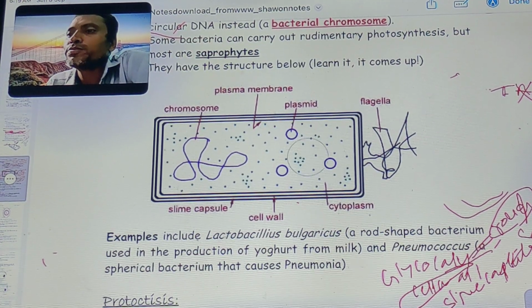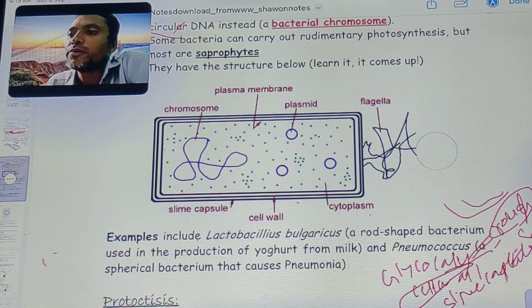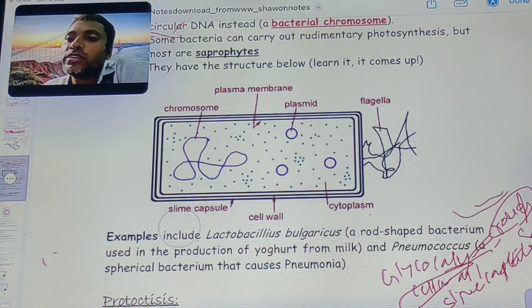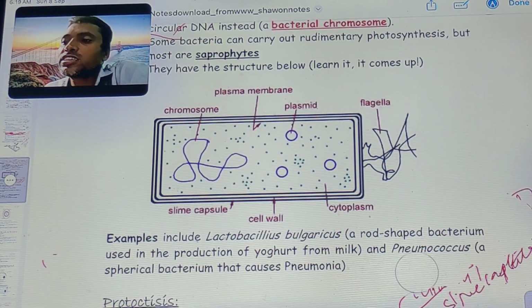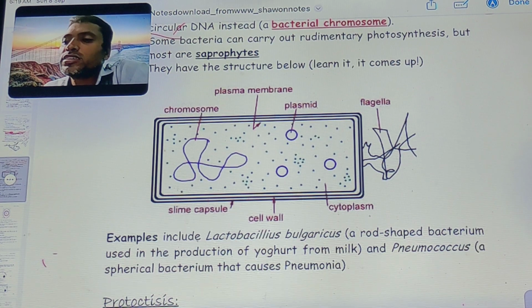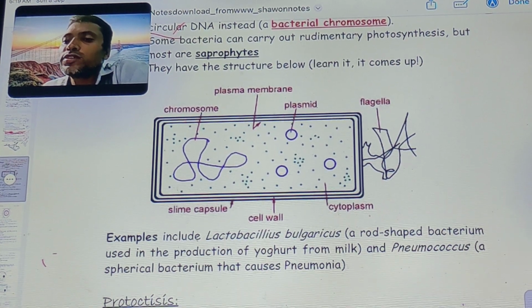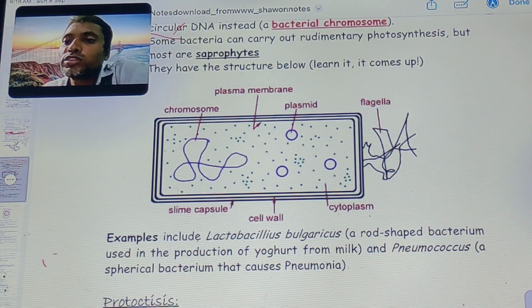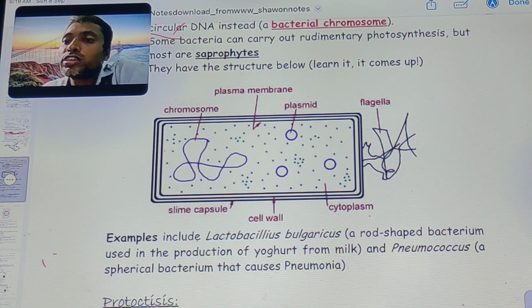The flagella are for moving. The cytoplasm is a jelly-like structure in bacterial cells. They have slime capsules as the upper layer, the cell wall as the middle layer, and the glycocalyx as the inner layer.